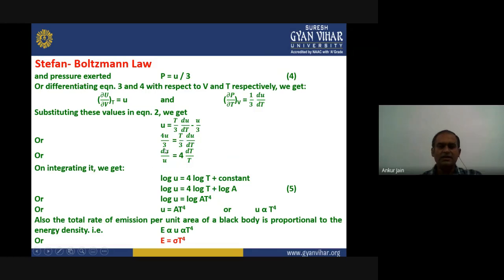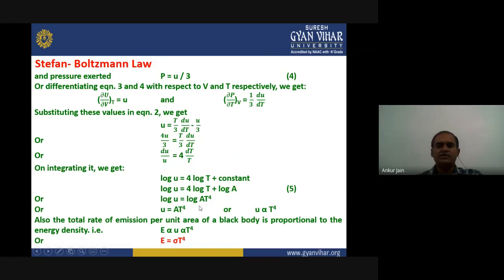Now if we integrate this term, what we get is log U equals to 4 log T plus constant. That is simply the integration of this. So log U equals to 4 log T plus, we can write the constant as log A. We can place any constant here, so we are placing it like this. Log U equals to log of A T to the power 4. This is our final term.